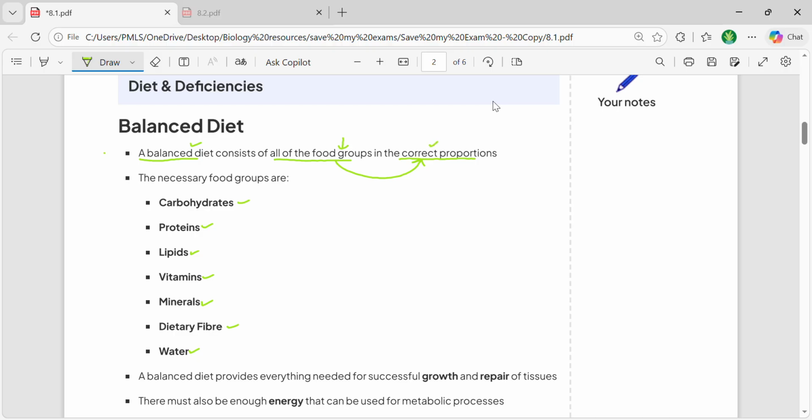And you need to also be very aware of the names of these food components that should be present in your balanced diet, and this is the definition that you need to learn, just because in IGCSE they usually ask you the definition. So for that, it's very important that you write it. Sometimes the students write "eating healthy." That would be incorrect. You need to write that a balanced diet is the one that consists of all food groups in correct proportions.